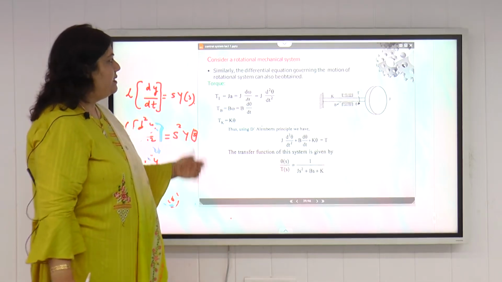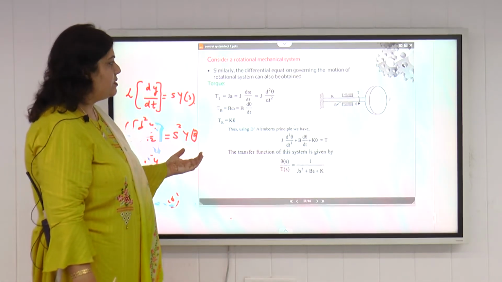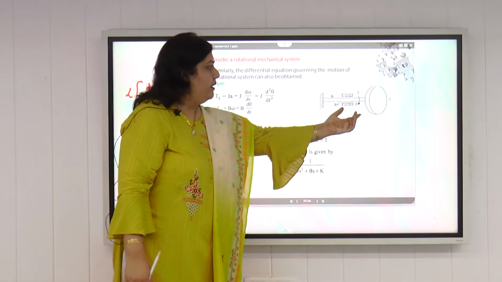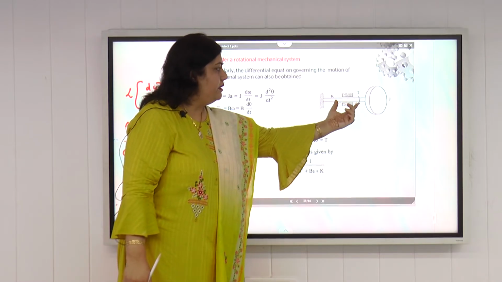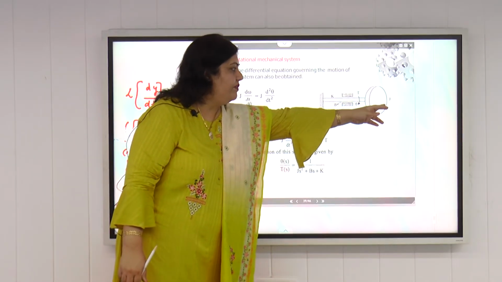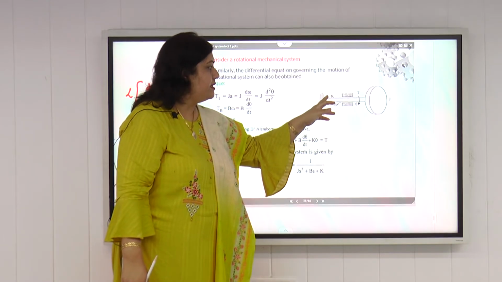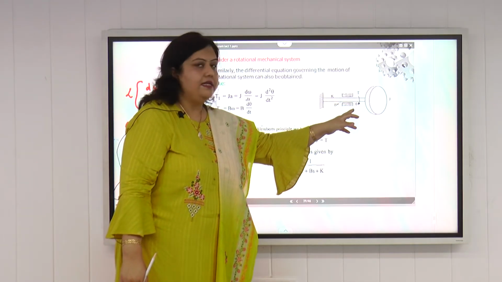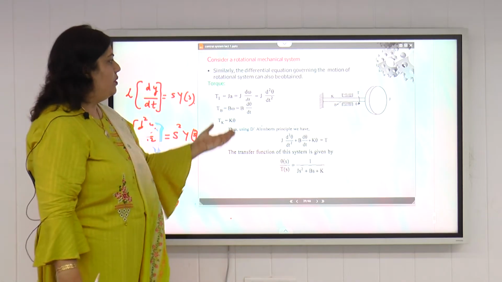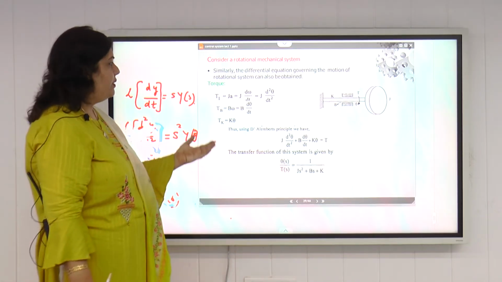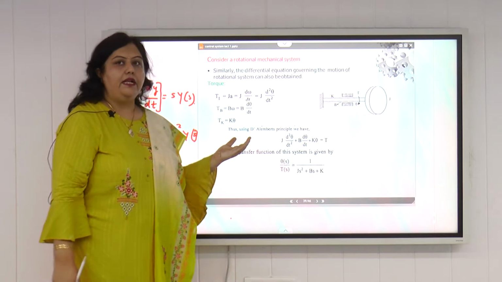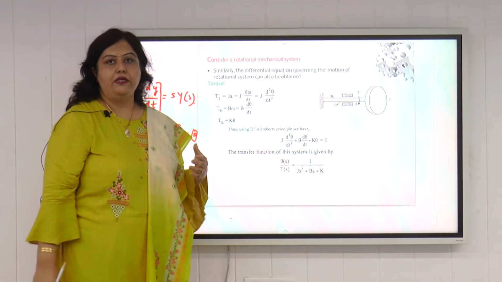Now again we'll consider a small example of a rotational mechanical system. This is a disc, having the torque T, moment of inertia J, and this is B, the viscous coefficient of damping, this is K, the spring constant, and theta is the angular displacement. As I have already explained how to write the equations, D'Alembert's principle will be applied to the rotational mechanical system also.